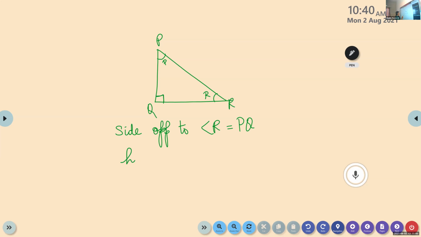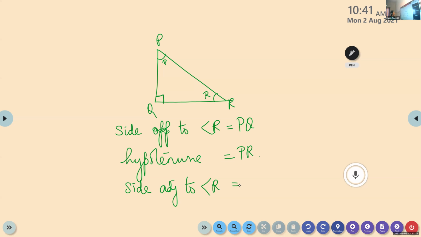Nirubama, give the hypotenuse. PR, isn't it? It is PR. Melvin, side adjacent to angle R. QR. QR, very good. Okay. In the same way, we can take it for P. So, which is the side opposite to angle P?